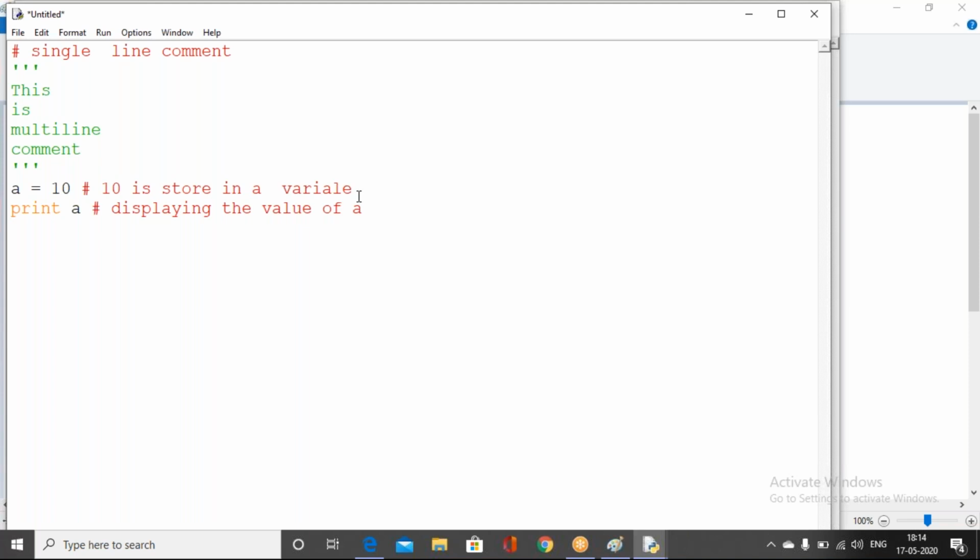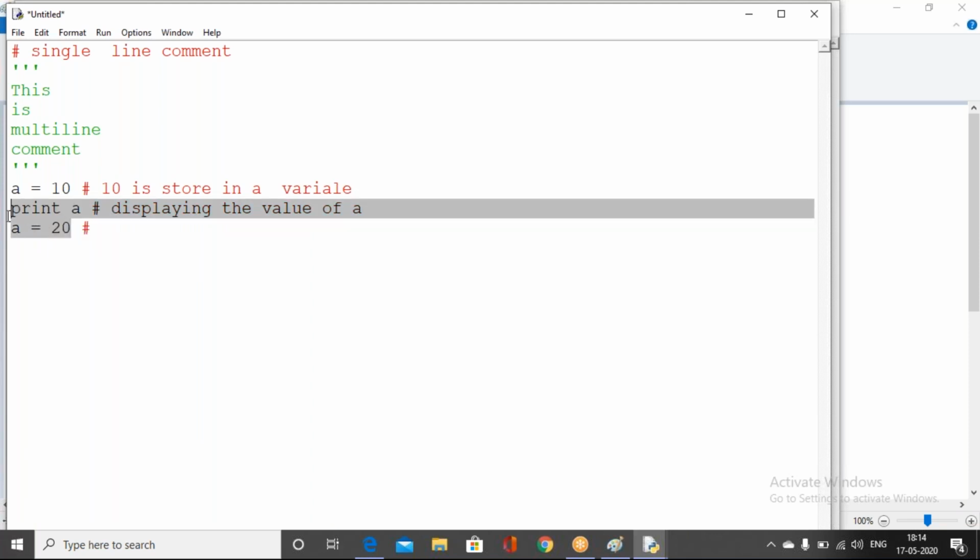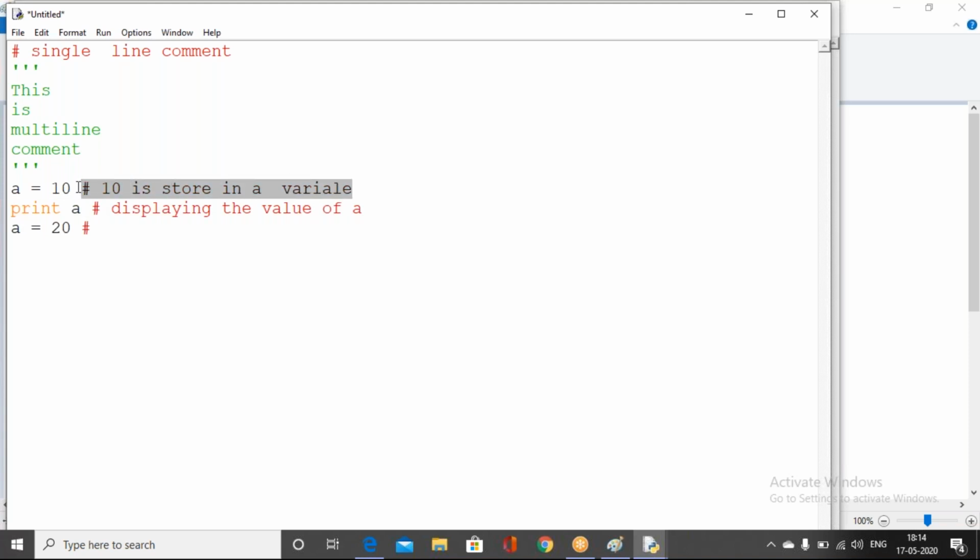Then I change the value to 20. Previously a was holding 10, now it is modified to 20. So 20 is stored in variable a. This is the way we can write some statements.